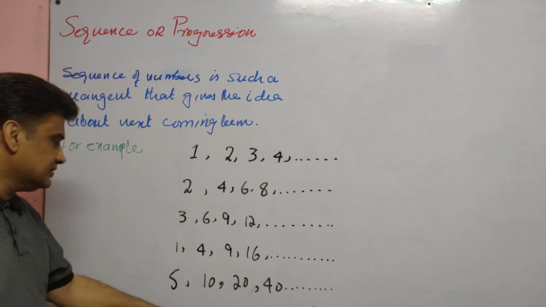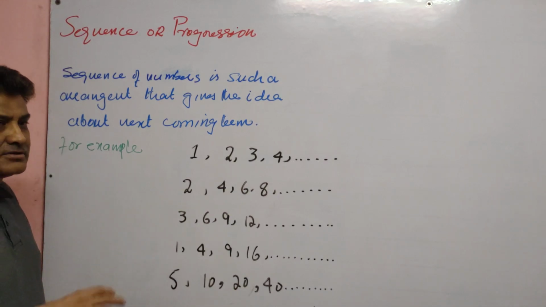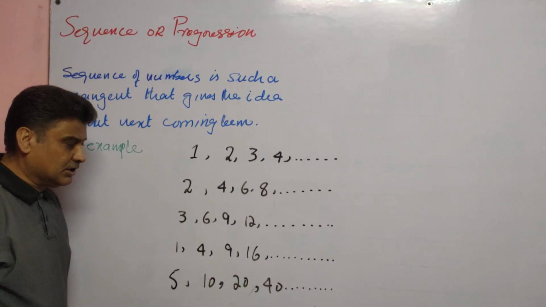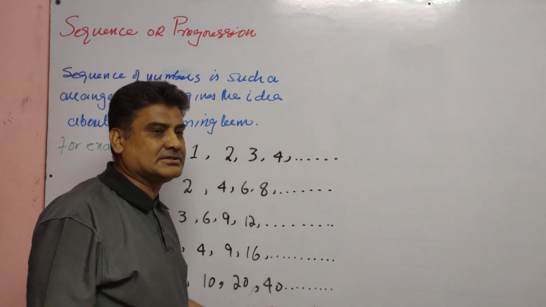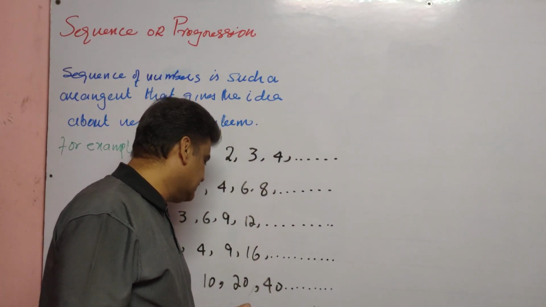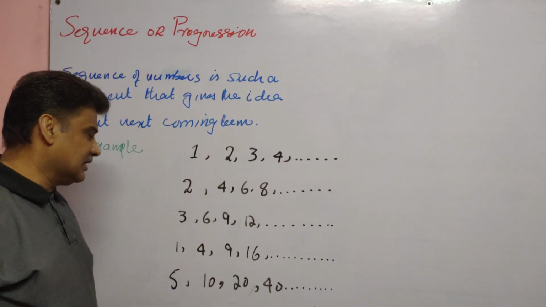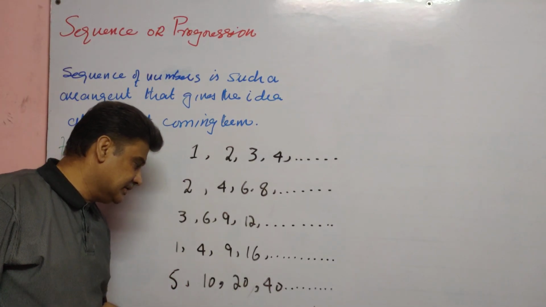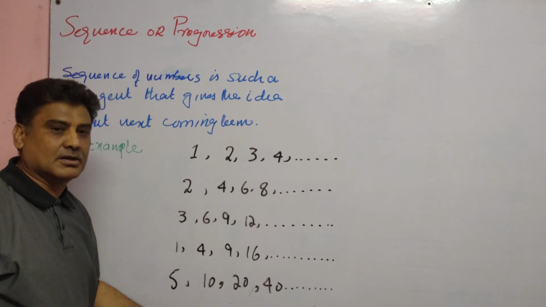That number is 2, and that fixed number is known as the common ratio, because when we divide 40 by 20, we get the ratio between 40 and 20, which is 2. Similarly, when we divide 20 by 10, we get 2. The ratios are the same.